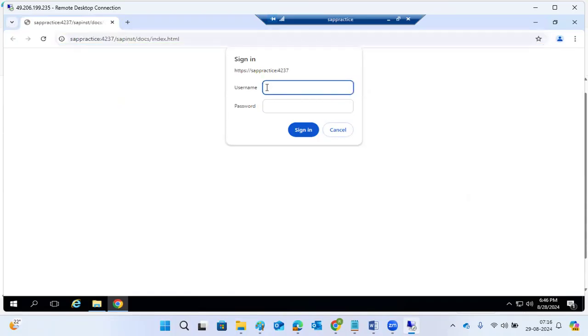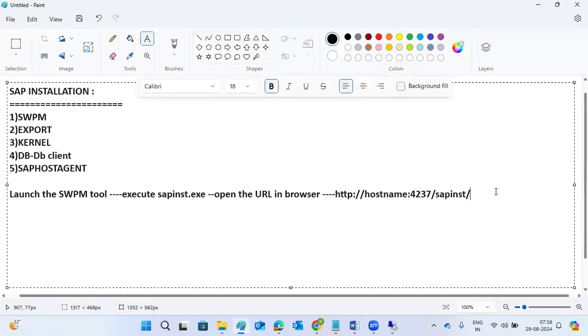That is the port number for the installation tool. What is the port number for the SWPM tool? This is one of the first questions. If you are going for implementation projects, the first question they may ask you is what is the port number for the installation tool, meaning the SWPM tool. 4237 is the default universal port number. That is the port number.